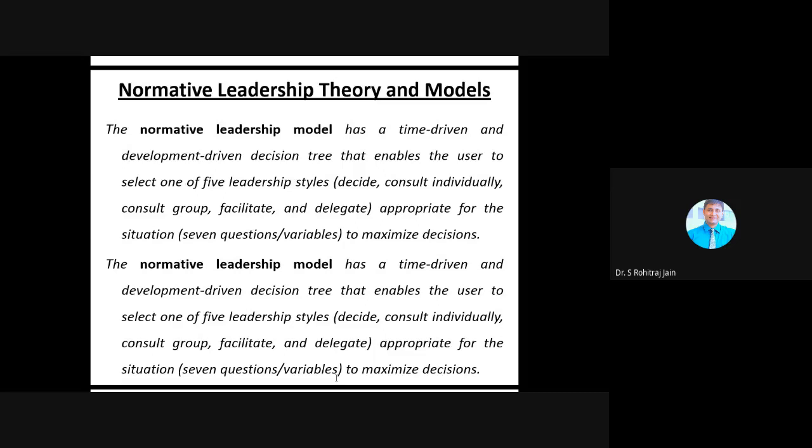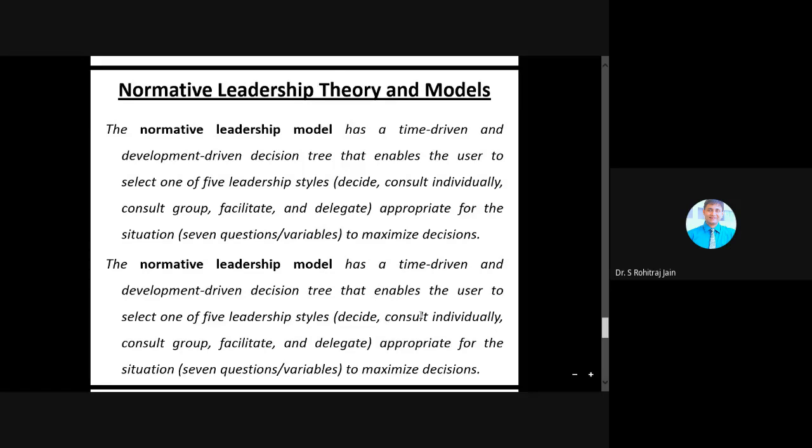He will take the decision alone and announces or sells it to the followers. The leader may get information from others outside the group and even within the group without specifying the problem. This is the decide leadership style.